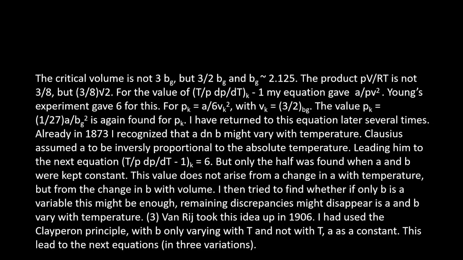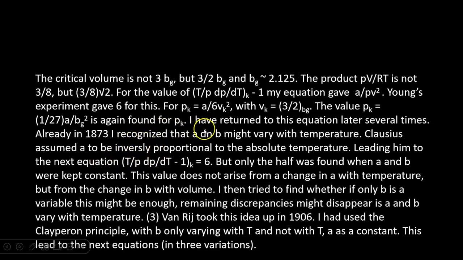The product pressure times volume divided by the gas constant times the temperature is not 3 divided by 8, but 3 divided by 8 times the square root of 2. For the quantity T divided by P times dP divided by dT, minus 1, my equation gave A divided by V squared. Young's experiment gave 6 for this.